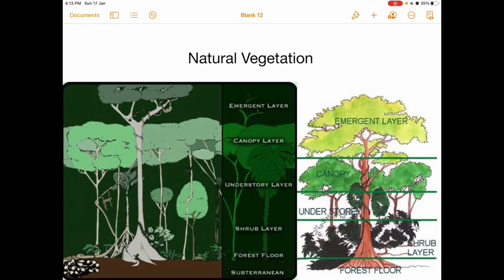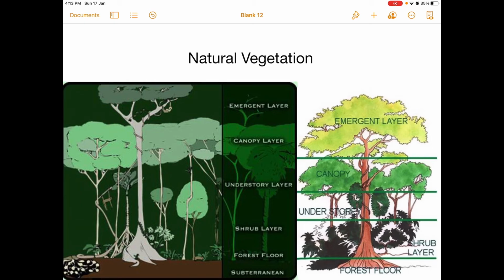Next is natural vegetation in equatorial areas. The equatorial regions have a dense forest cover known as tropical rainforest. They are also known by the name selvas in the Amazon basin. They are also known by the name evergreen forest, right? Children, why are they known as evergreen forest?